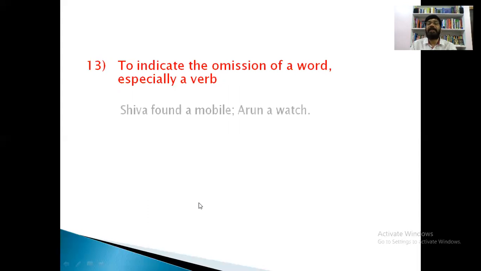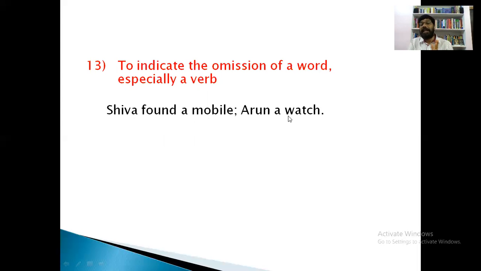And see the 13th rule and the last use of comma. To indicate the omission of a word, especially a verb. For example, Shiva found a mobile, Arun a watch. Shiva found a mobile, and what are we missing here? What have we deleted in this sentence? We have omitted the verb. Shiva found a mobile, Arun found a watch.